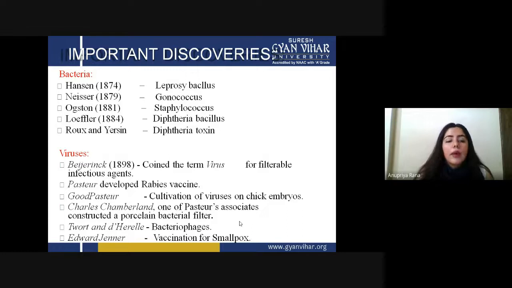Now if we see the virus part, Beijerinck played an important role because he coined the term virus for the filterable infectious agent. What happened was, he made a filter for the bacteria which was causing the disease, but still something passed that filter and caused the disease.